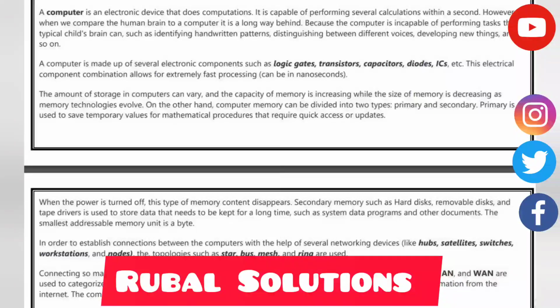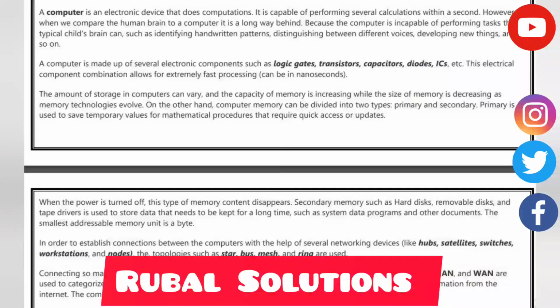A computer is made up of several electronic components such as logic gates, transistors, capacitors, diodes, ICs, etc. This electrical component combination allows for extremely fast processing. The amount of storage in the computer can vary and the capacity of memory is increasing, while the size of memory is decreasing as the memory technologies evolve.